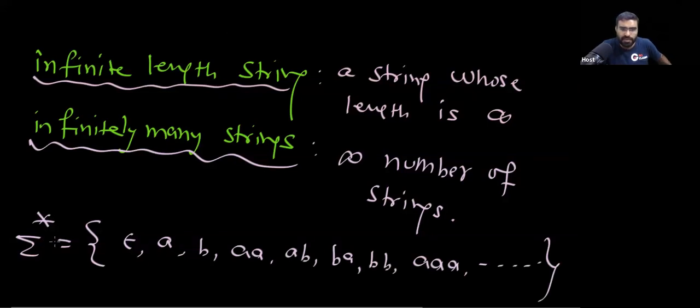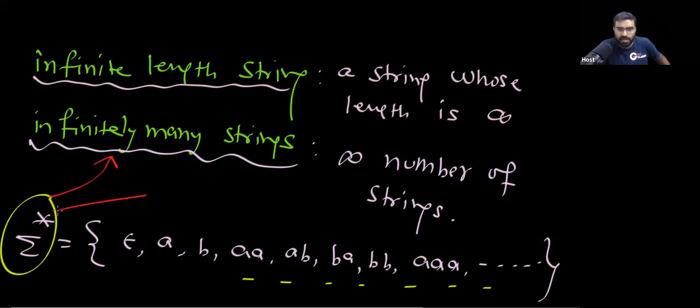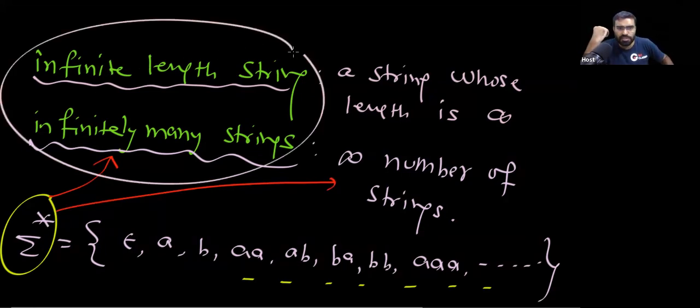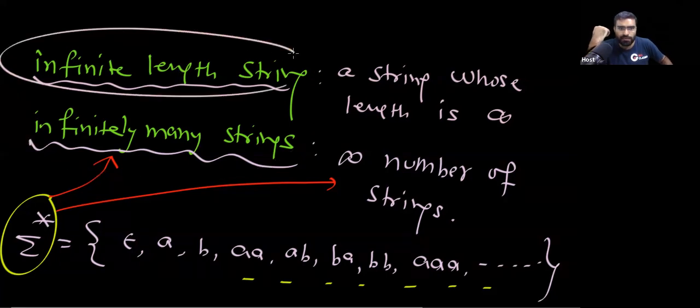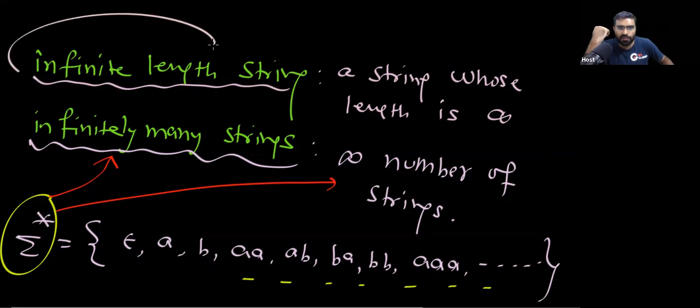Can I say we have 10 strings? No. We have infinitely many strings. The number of strings is infinite. In this language we have infinitely many strings because the number of strings is infinite. Is this clear? Did you understand the difference between these two? An infinite length string is not possible. But infinitely many strings means the number of strings is infinite.